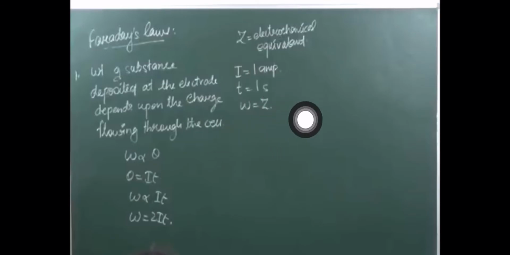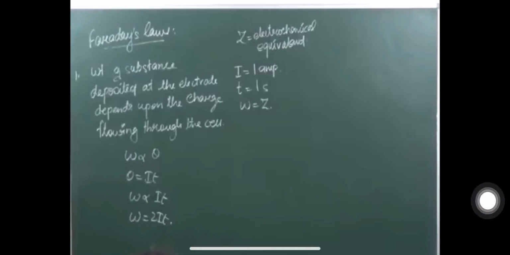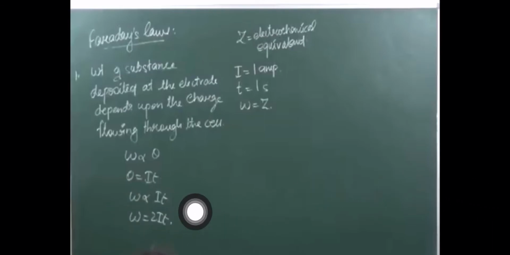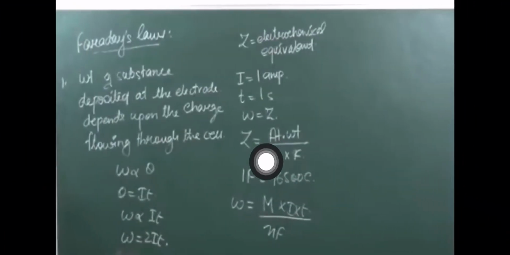At that time both will be equal. So now from this equation we can also calculate any amount. If this formula is there and any of the amounts is not given, you can easily calculate it. Okay, now how do we know what is the value of Z?